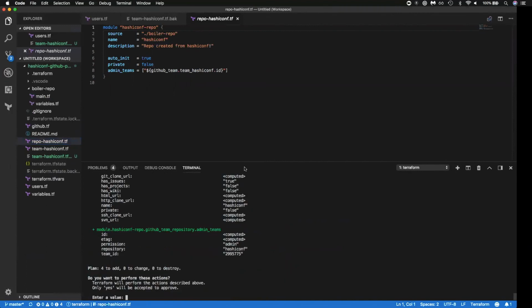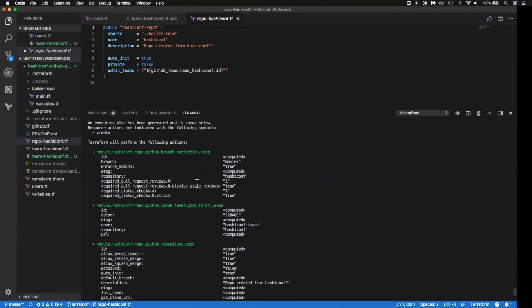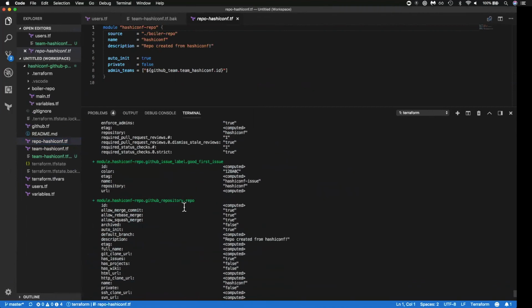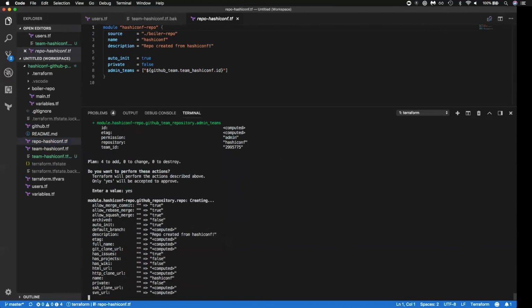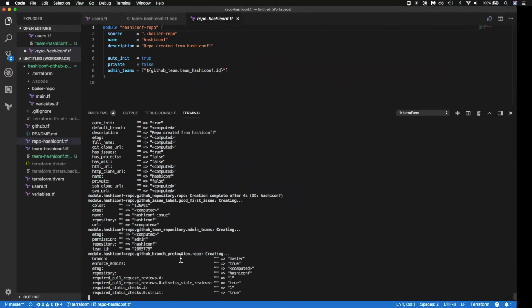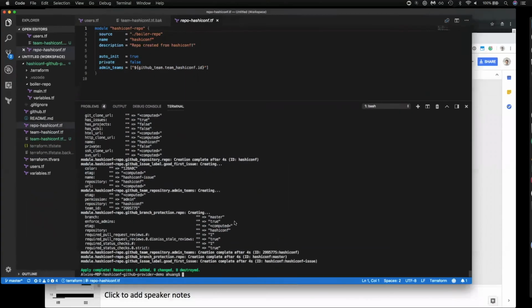And when we run Terraform apply, it tells us that it does a bunch of things like creating the branch protection, creating a new issue label, creating a new repo, and adding the HashiConf team, or the team ID of team HashiConf, to the HashiConf repo as admin. So we'll confirm this, hit yes, let Terraform go out and do its thing. And we can see now that the apply has been completed.